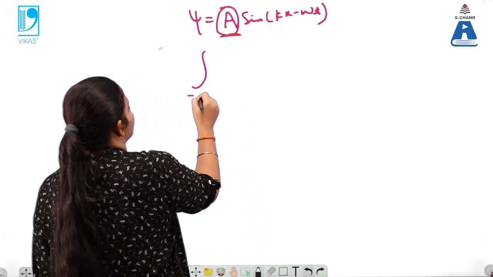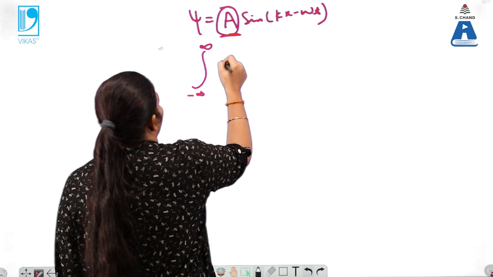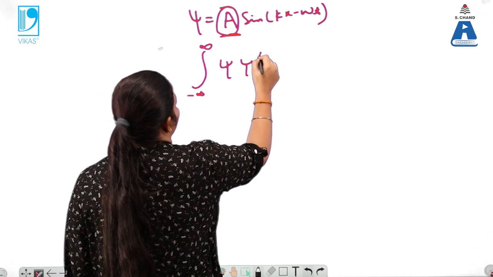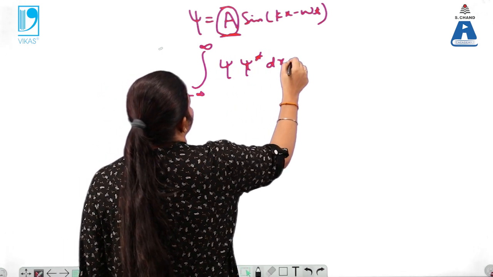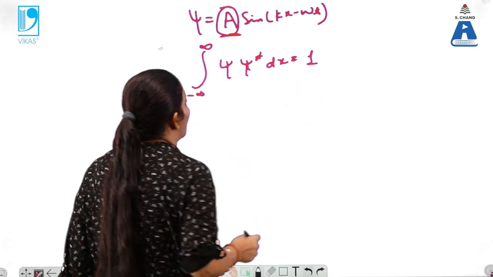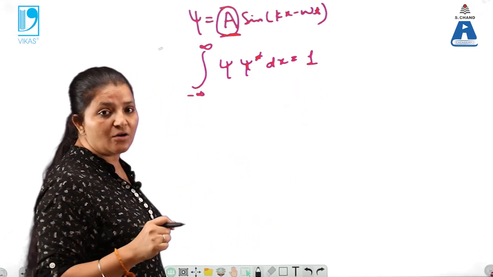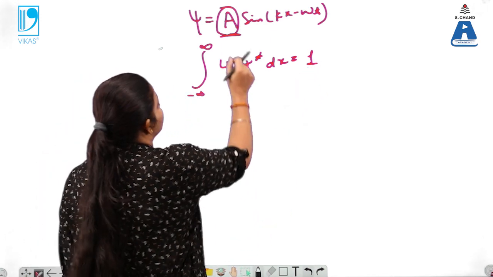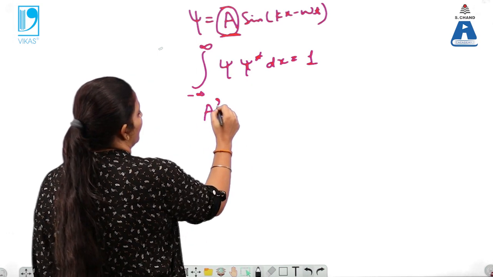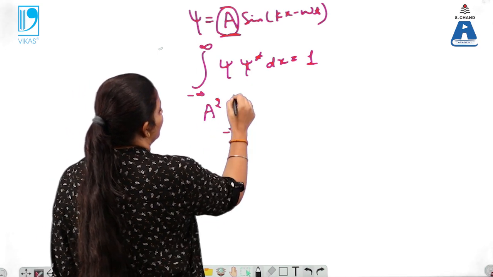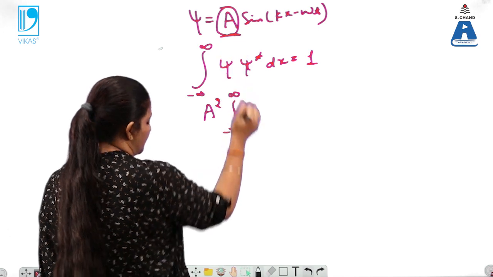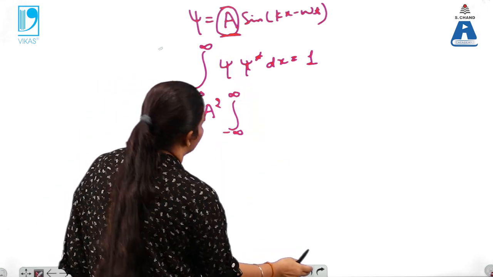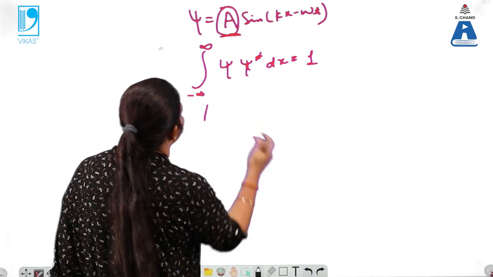So that can be written as the integral from minus infinity to infinity of psi into psi star dx, and that must be equal to 1. Now when the particle is moving along the x-axis only, consider the simplest case, A square integrated from minus infinity to infinity. Now we are substituting, and there comes an A square.